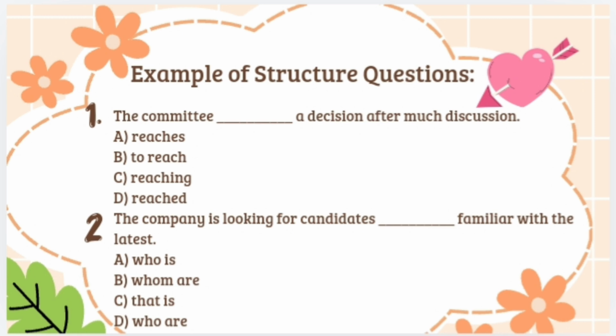For question number 2: The company is looking for candidates familiar with the leads. You can answer with the following: A. Who is, B. Whom are, C. That is, D. Who are.